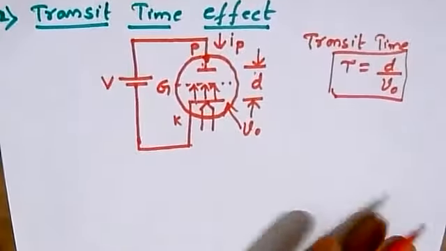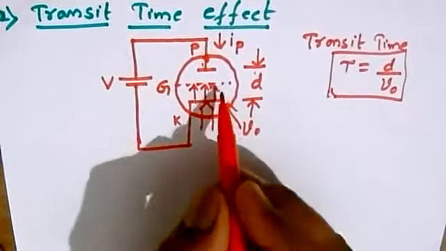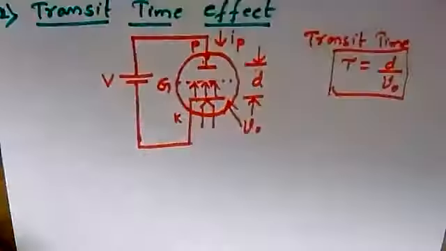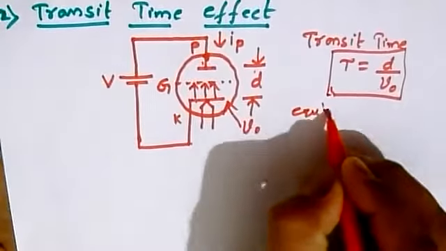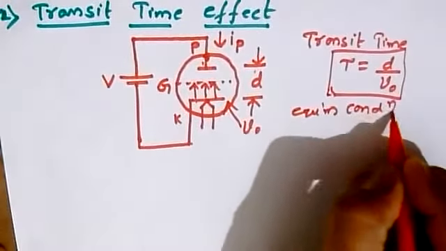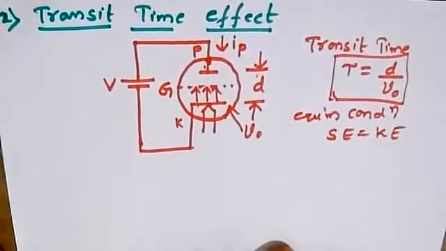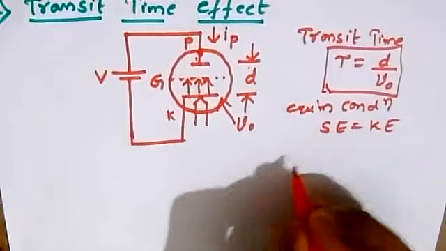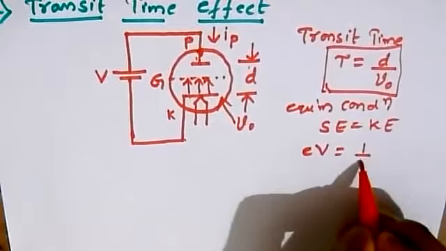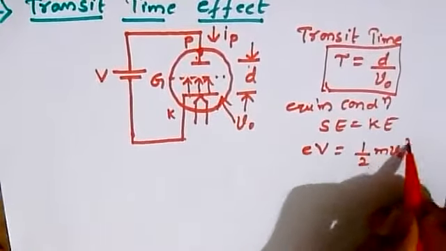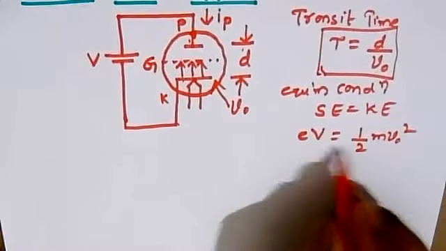Now, with this, let us consider what is affecting here, so that we cannot use it at higher frequencies. Under equilibrium condition, the static energy is equal to the kinetic energy. If we equate these two, as we know the static energy is given by EV and the kinetic energy is given by half m v naught square, we get this particular expression.